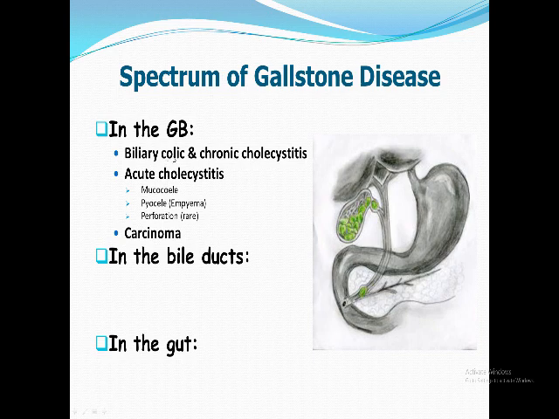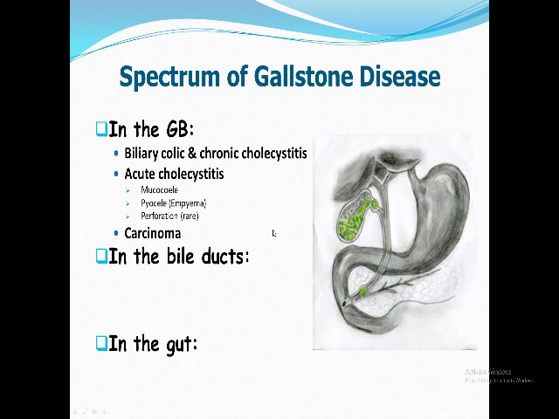Biliary colic, the patient suffers from abdominal pain, especially after a fatty meal, or the patient might come with acute cholecystitis with its three stages, mucocele, pyocele, or perforation, which is somewhat rare in the gallbladder, due to one of these stones impacting here and obstructing the cystic duct. Or, very rarely, carcinoma of the gallbladder, which might be caused by the irritation of the gallstones to the mucosa of the gallbladder, leading to adenocarcinoma of the gallbladder. All these are diseases caused by stones in the gallbladder.